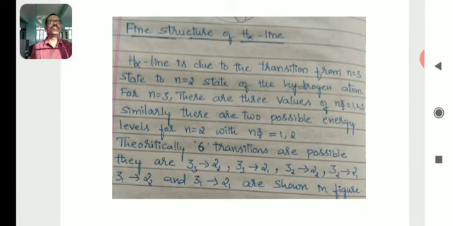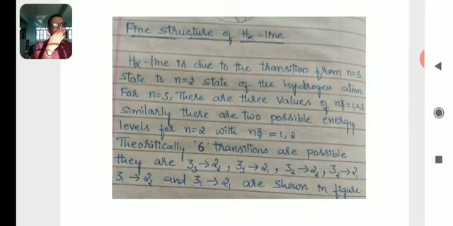Theoretically, 6 transitions are possible: 3,3 to 2,2; 3,3 to 2,1; 3,2 to 2,2; 3,2 to 2,1; 3,1 to 2,2; 3,1 to 2,1, as shown in the figure below.